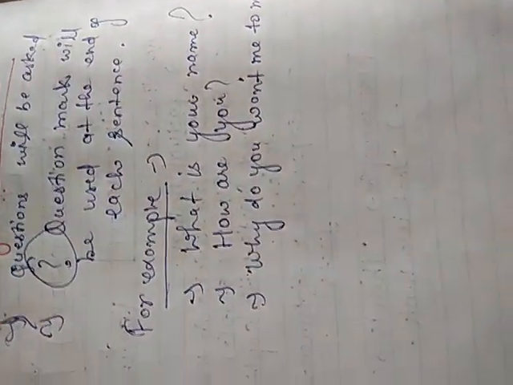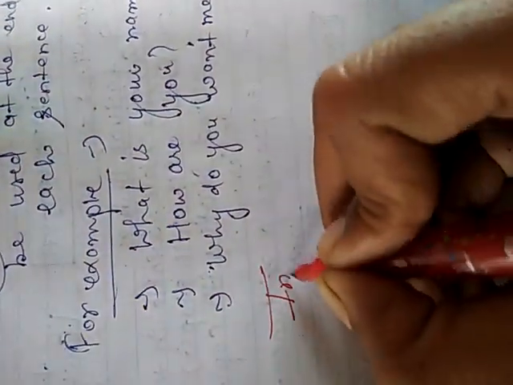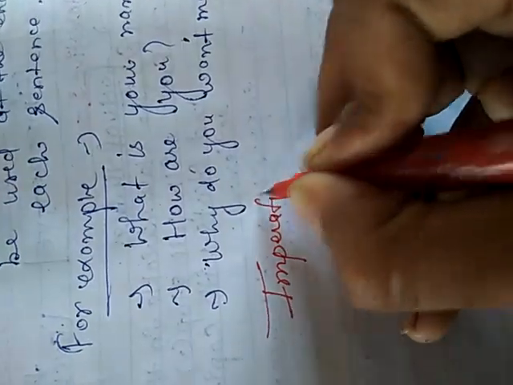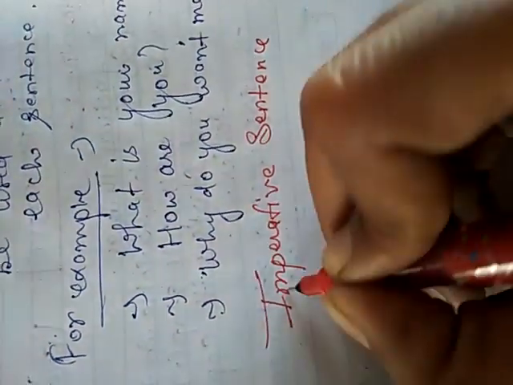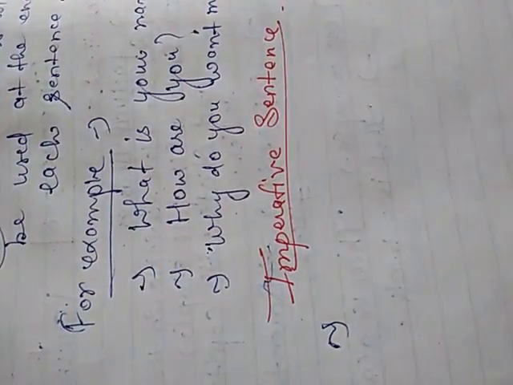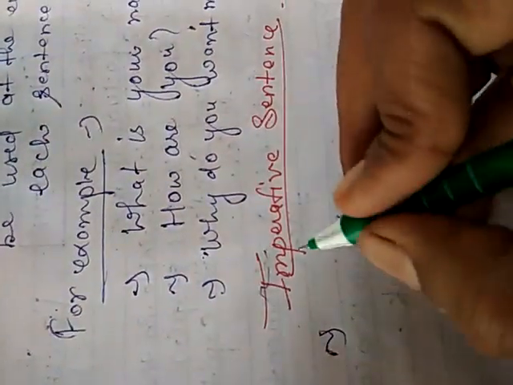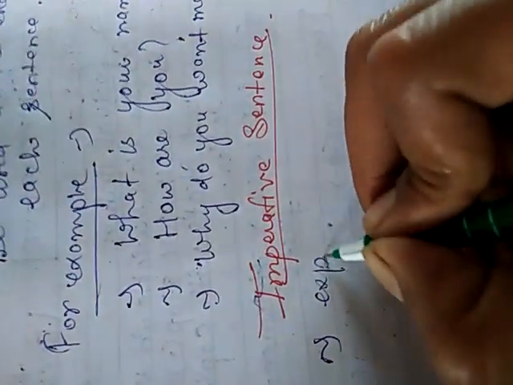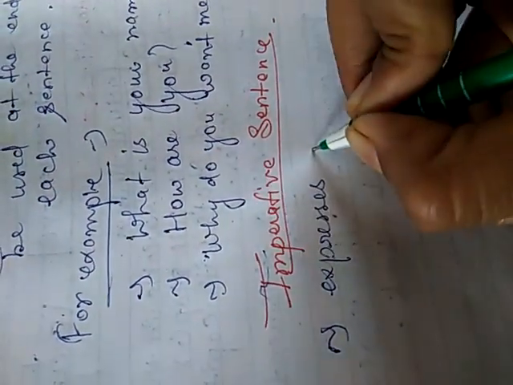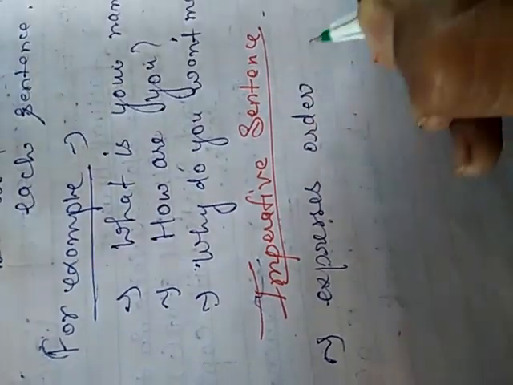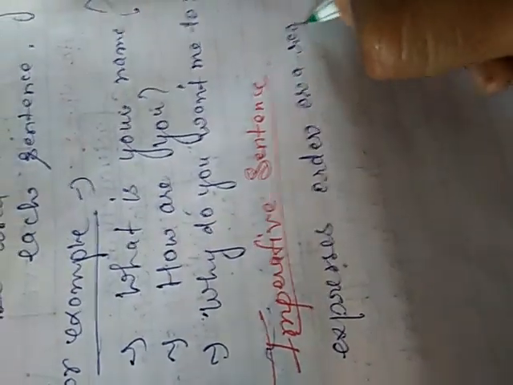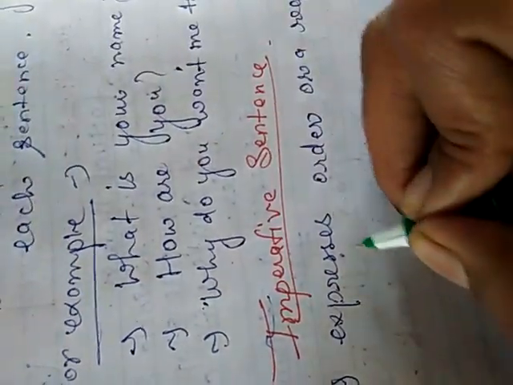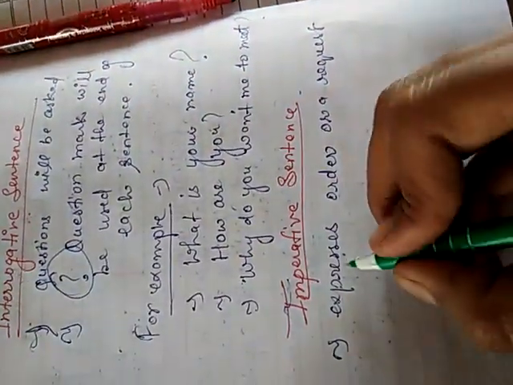Next kind is the imperative sentence. In these kinds of sentences, it expresses an order or a request or a command.